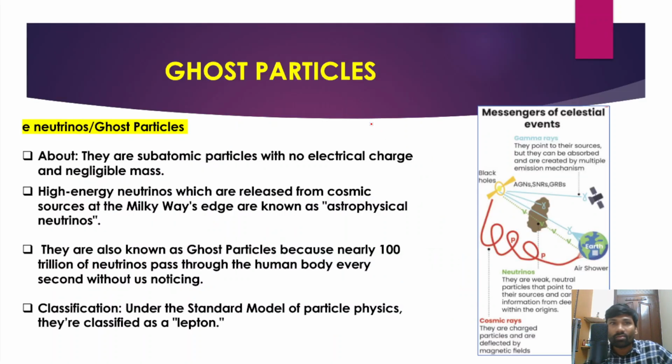Okay, and next is ghost particle. We'll try to understand what exactly these ghost particles are, right? They are also known as e-neutrinos or ghost particles. They are subatomic particles with no electrical charge, and they also have a negligible amount of mass. And in fact, these ghost particles or e-neutrinos are high energy neutrinos which are released from cosmic sources at the Milky Way's edge. And in fact, they are also known as astrophysical neutrinos.